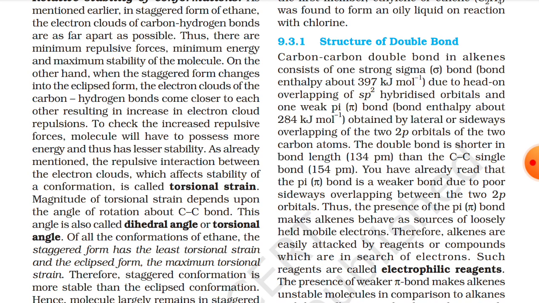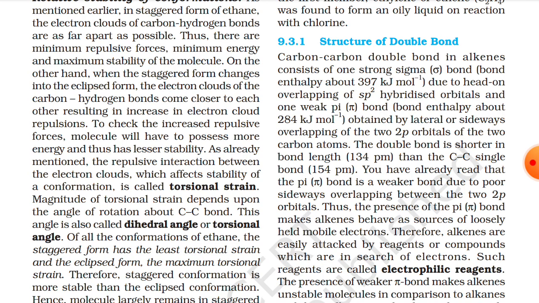The presence of weaker pi bond makes alkenes unstable molecules in comparison to alkanes, and thus alkenes can be changed into single bond compounds by combining with the electrophilic reagents. Strength of the double bond, that is, the bond enthalpy 681 kJ per mole, is greater than that of the carbon-carbon single bond in ethane, that is, the bond enthalpy 348 kJ per mole.